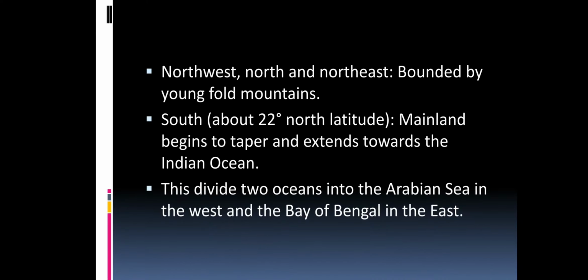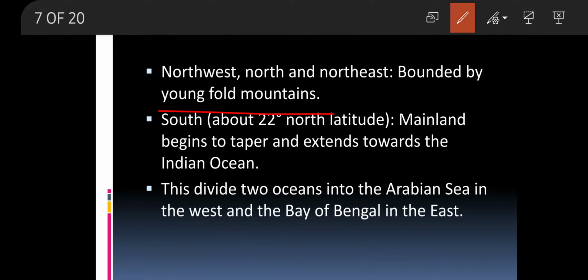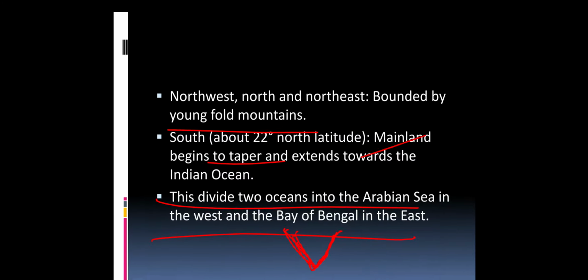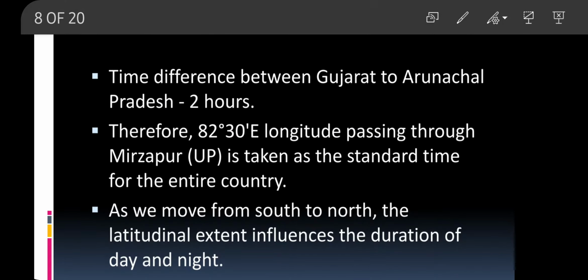In the northwestern, northeastern, and northern boundaries, we have the Himalayan Mountains, and the mainland begins to taper. That means it becomes smaller, like this. It extends this way and becomes a triangle shape, a tip of a triangle. This tapering divides the Arabian Sea and the Bay of Bengal, two parts of the Indian Ocean. So we got to know about India's size, islands, as well as the seas.